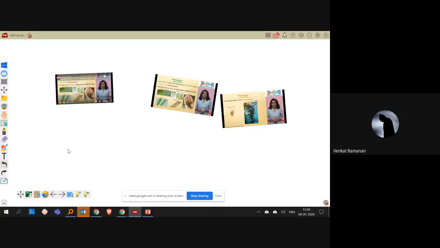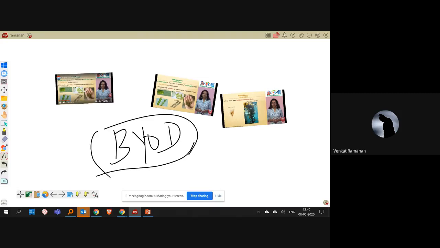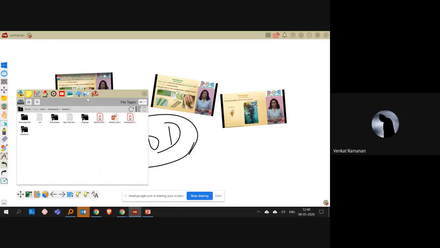It's not a popular concept now in India, but in the West, BYOD is a popular concept, which is bring your own devices. Students can bring their tablets, mobile phones, or laptops into the classroom, and they can interact with the teacher. A lot of students in the US are using MyViewBoard for this function as well. So this is the pop-up quiz, and they can also throw an image, not only the scratch.